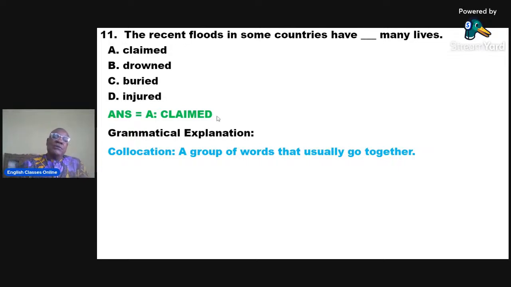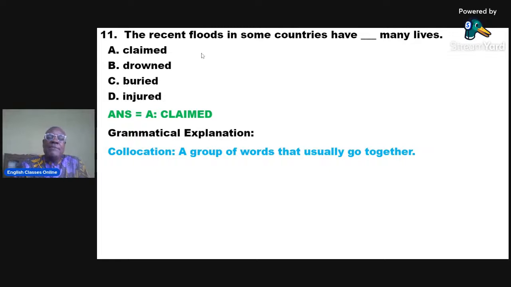The second thing we are going to look at is the semantics aspect. Now, you need to understand what this is all about. The recent floods in some countries have dash many lives. Now, what do you think floods usually do? Floods can kill people, right?